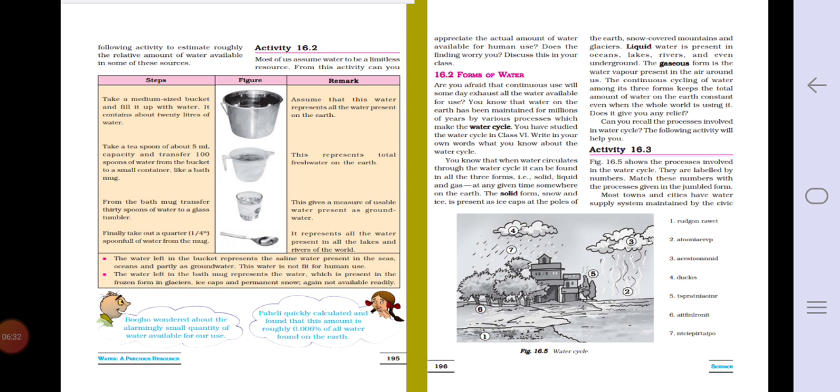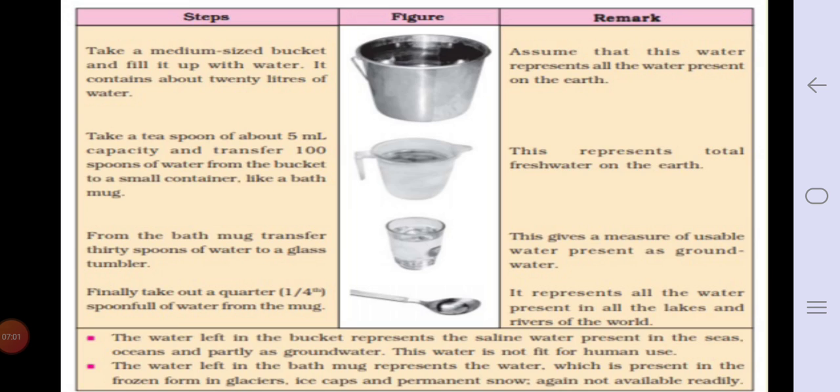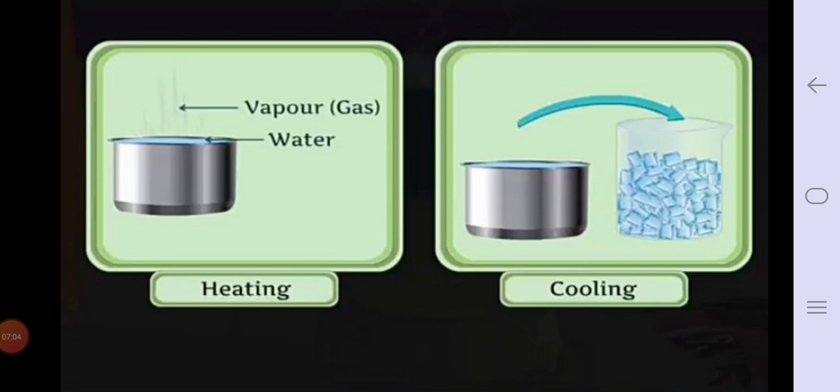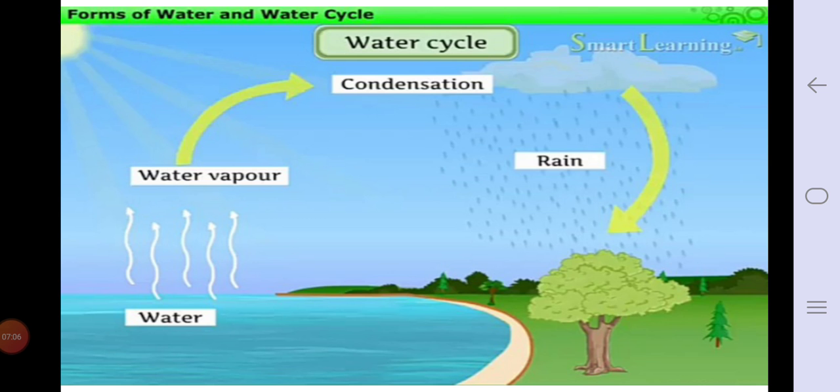Does it give you any relief? Can you recall the process involved in water cycle? Now, today you need to understand what are the different forms of water and what is water cycle, and because of the water cycle, the water level on the earth is maintained or balanced. It never ends. So this process goes on. Okay. So for today, you just remember these three forms of water and water cycle picture.